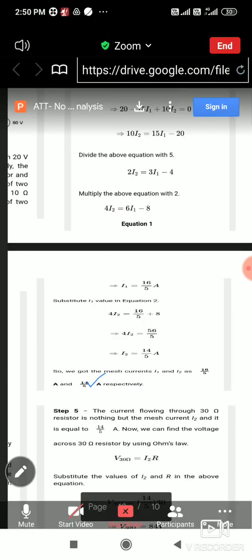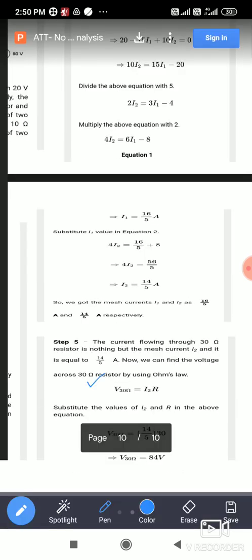So everyone understood the mesh analysis here? Okay, just wait.